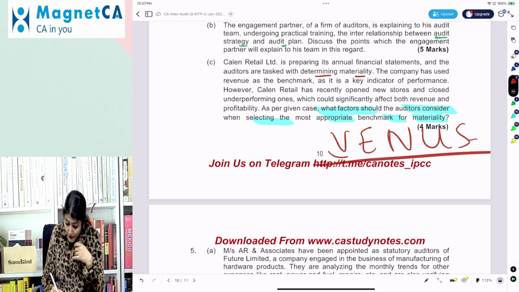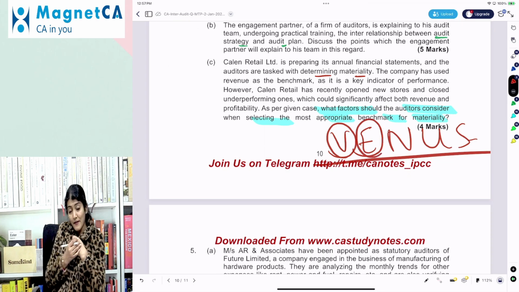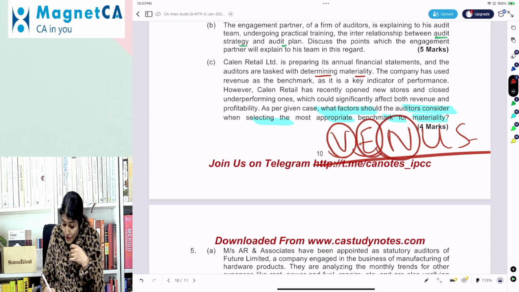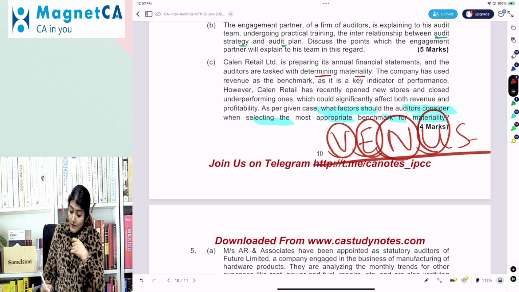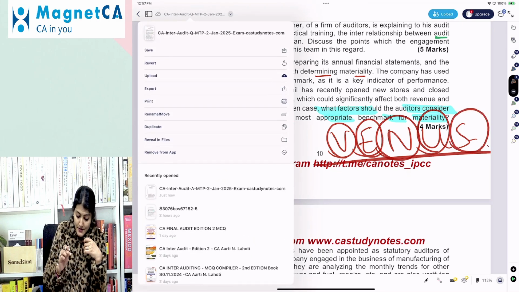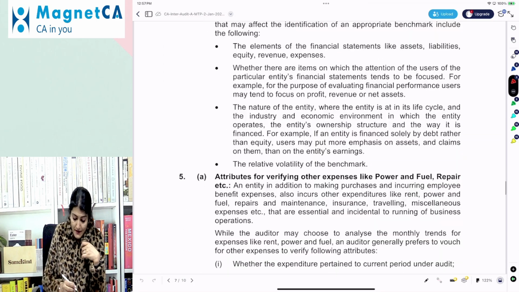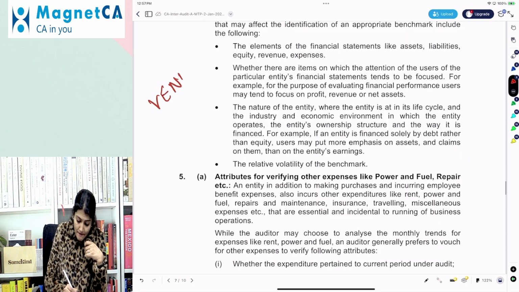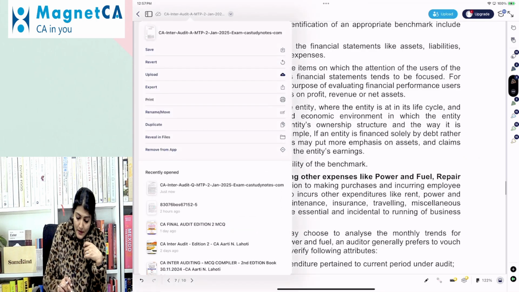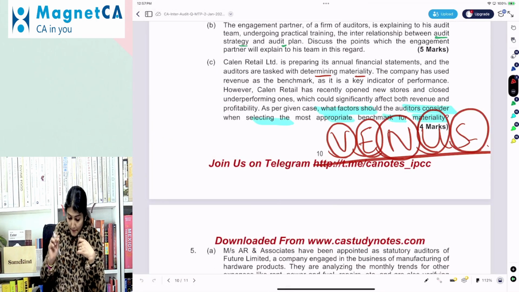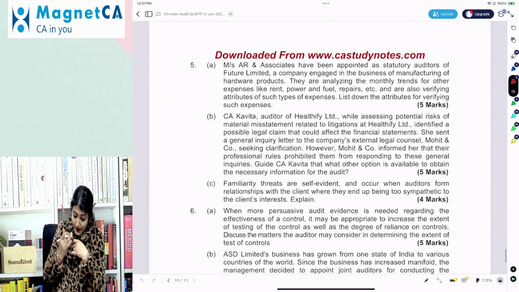Right? The volatility of the benchmark, elements of the financial information, nature of the entity, needs of the users, and the structure of the entity. Right? The factors to be considered in the identification of an appropriate benchmark. Okay. Right? Question number 5A.